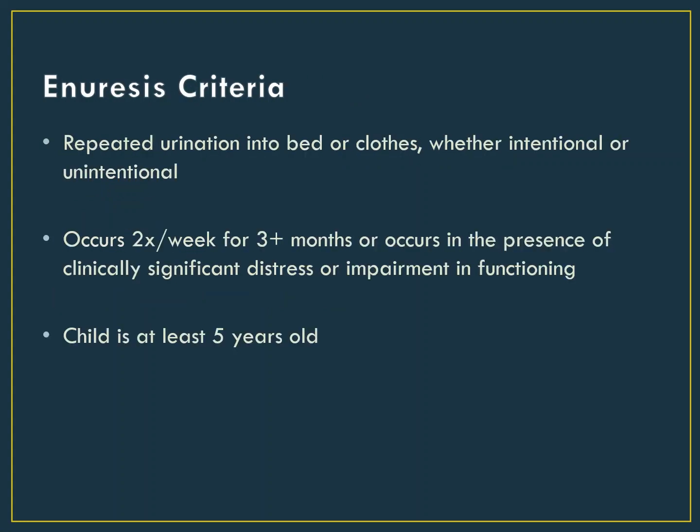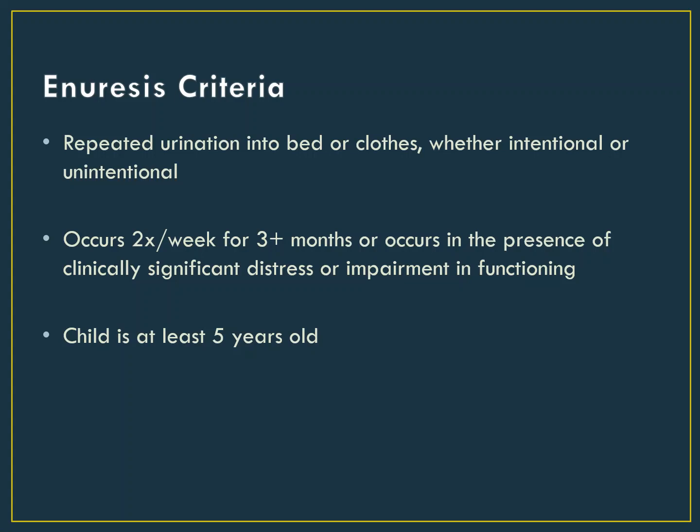The criteria for enuresis is that it involves repeated urination into one's bed or clothes, and this can be done either intentionally or unintentionally. Most often, this is unintentional. The kid frequently wets the bed while sleeping, which is the most common presentation of enuresis. Or the kid has trouble recognizing when his bladder is full and ends up accidentally wetting himself during the day. If it is intentional, it is usually secondary to some other issue like anxiety or defiance.